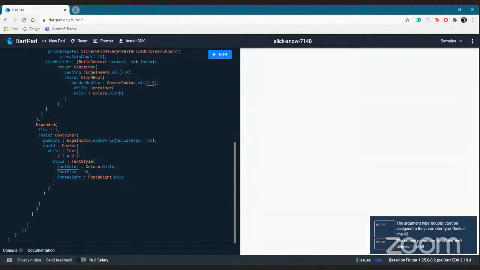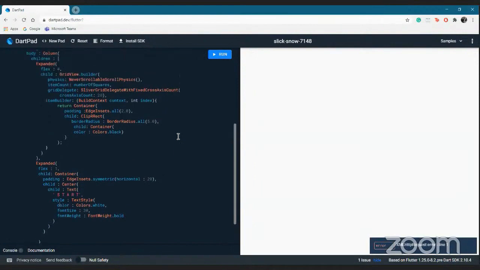It says font color isn't defined. Okay, it's just my bad. The property is color and not font color. So it will be fine right now.